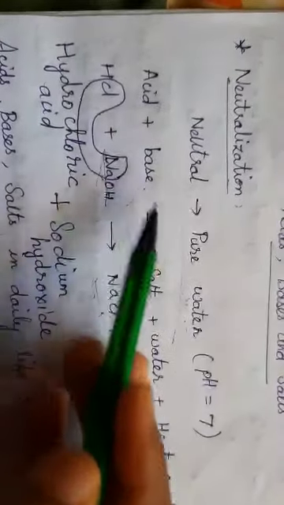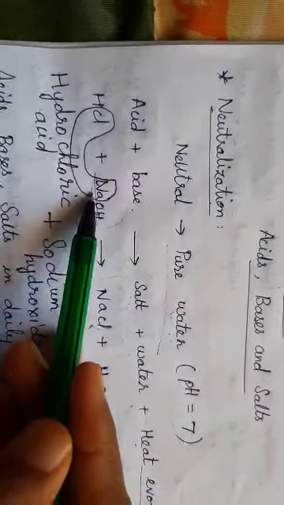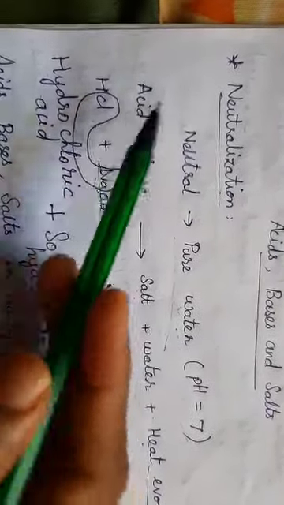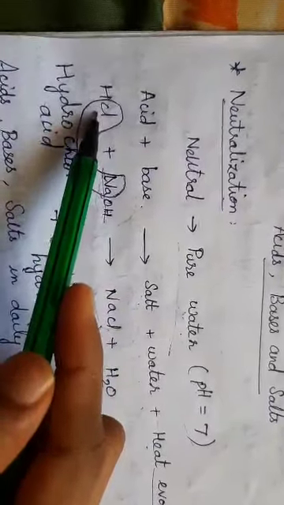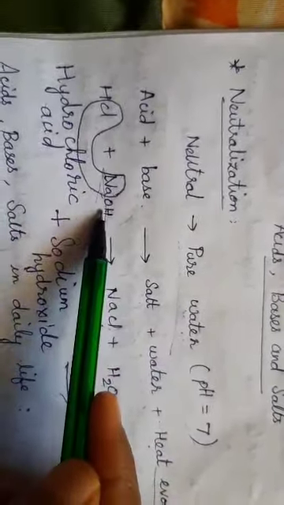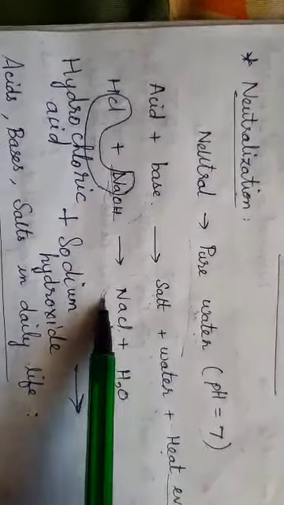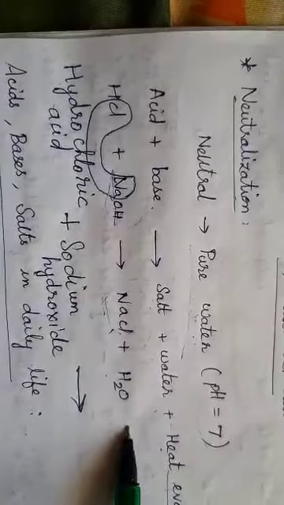To understand what NaCl is, see the above reaction. Instead of the words acid, base, salt, water, I have applied practical examples. I have used hydrochloric acid as the acid here, and NaOH as the base. So in the end product after the reaction, I have got NaCl plus H2O.